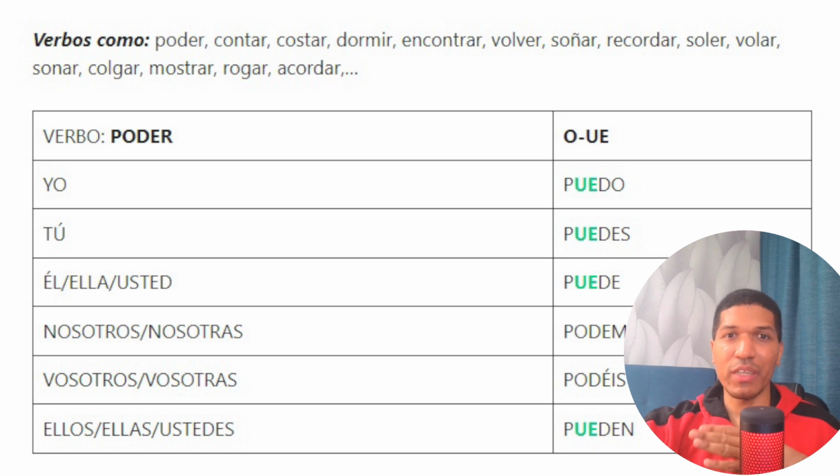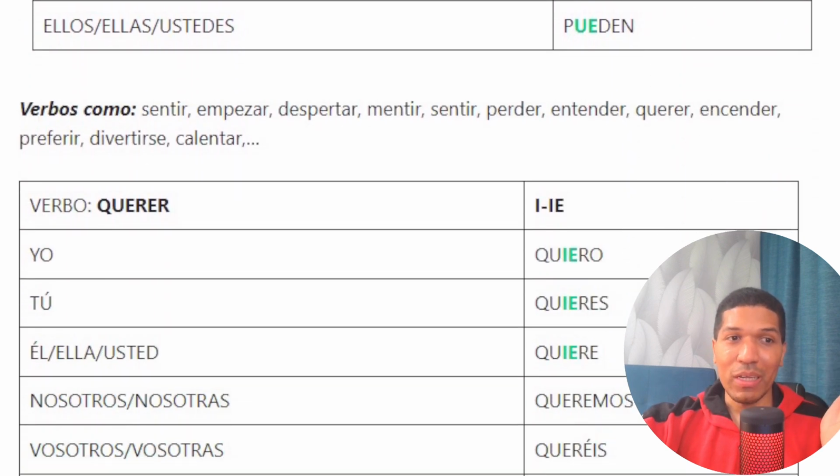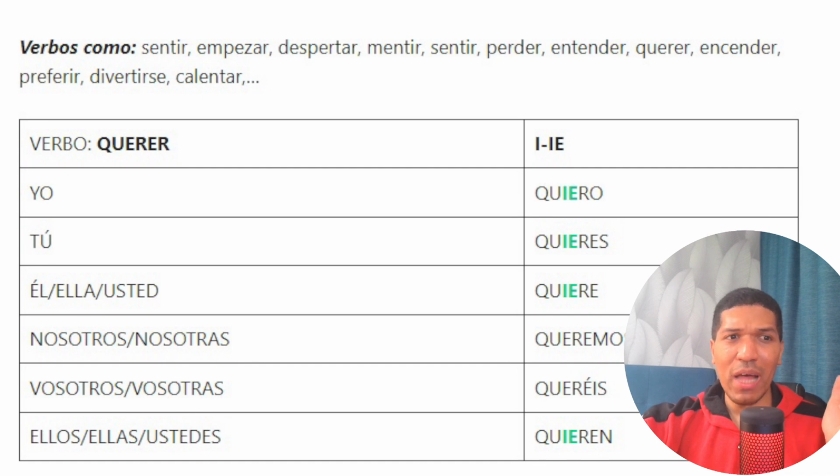Just need to study the irregular verbs, guys. And if you want, I can make a video with the regular verbs, because maybe you don't know the rules of regular verbs in present in Spanish. I think you already know. This is why I decided to do the video with irregular verbs and not regular verbs. This is the group of verbs like poder that change o and we need to add ue, or the verb querer, to want, ie, sentir, empezar, mentir, entender.